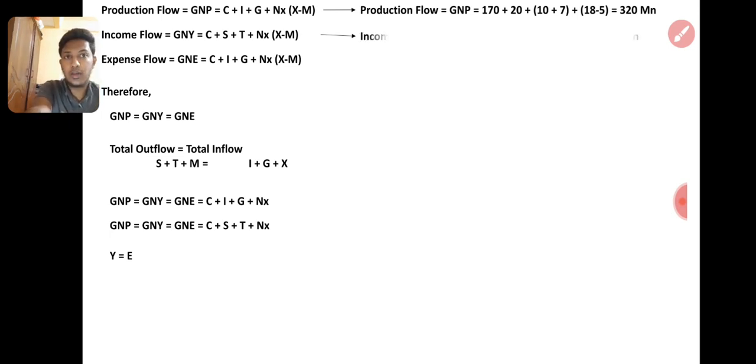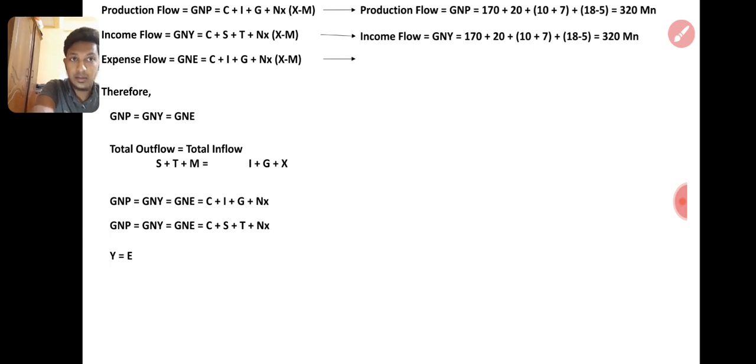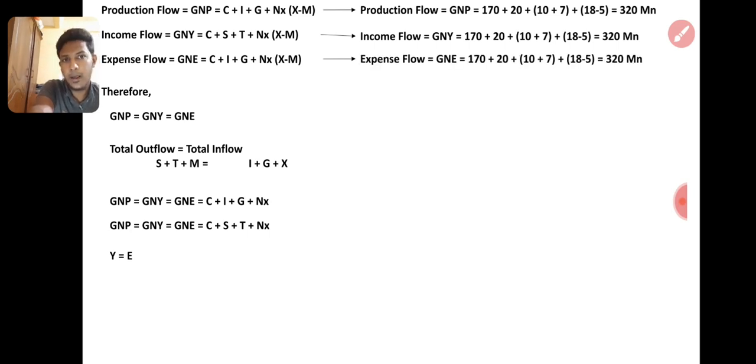So the total is 320 million. On the income side, C is 270, saving is 20, T is 10, then NX is 13, 18 minus 5, and the total is 320. Expense and production are always the same. Don't worry about that. Then GNP, GNY is 320, right?